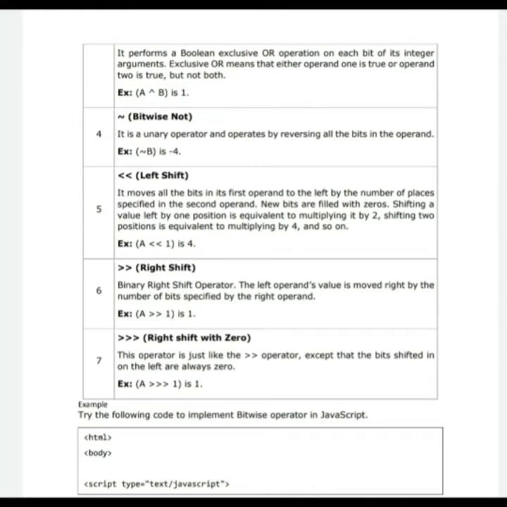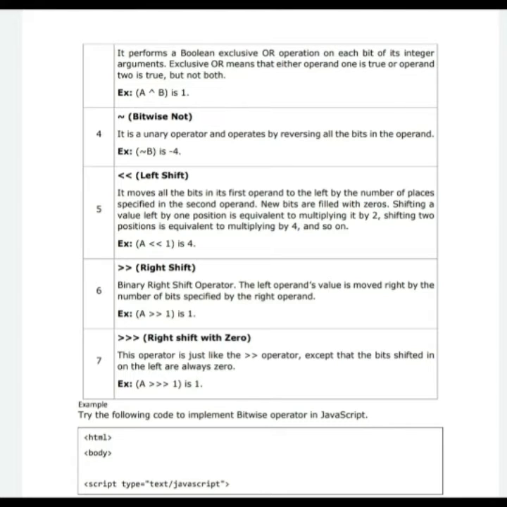Bitwise XOR performs a Boolean exclusive OR operation on each bit of its integer argument. Exclusive OR means that either operand 1 is true or operand 2 is true, but not both. It is a little bit different from bitwise OR.